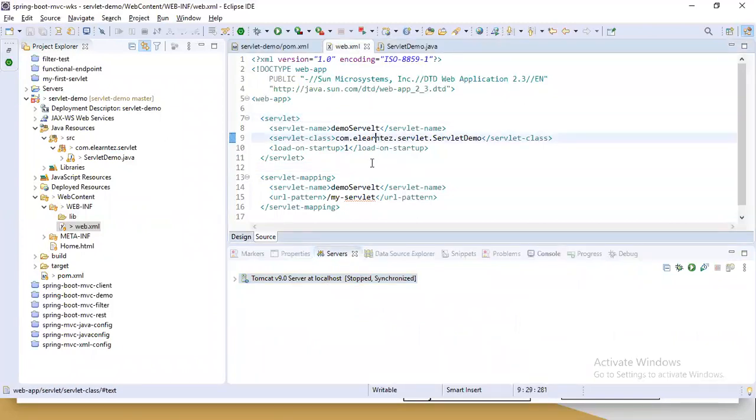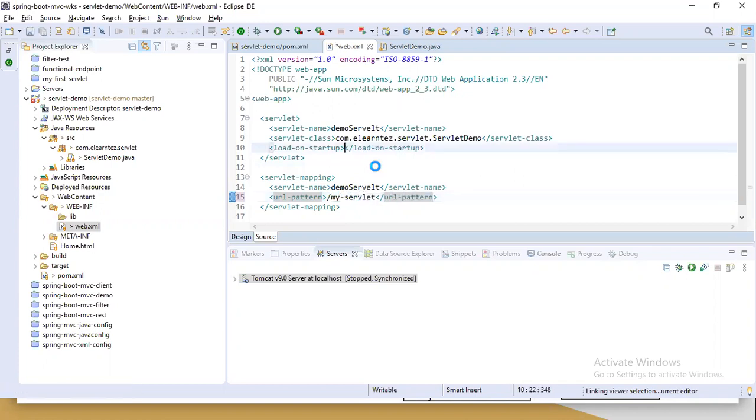For example, if there is no mapping, let's say I give a different mapping, some mapping I gave as wrong. If you try with a different mapping, why should I change this? Let's give a different wrong value in the URL itself.